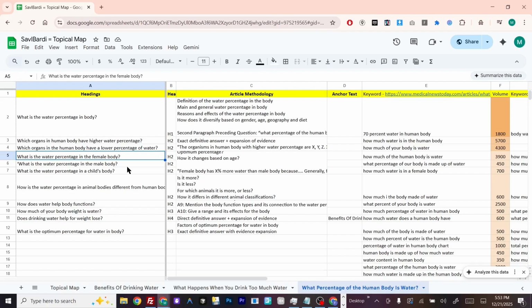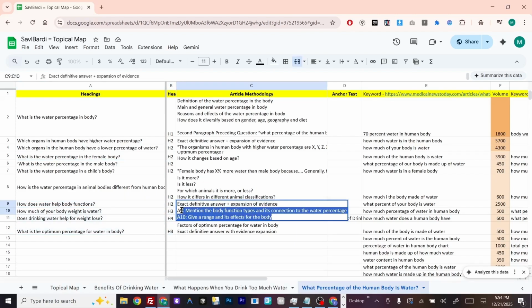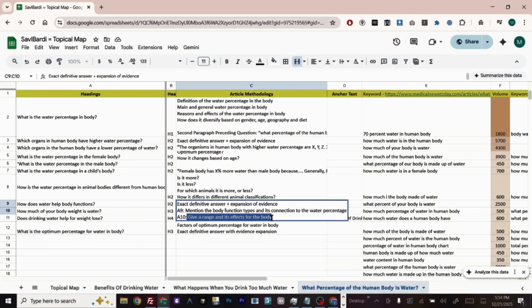Then after this bridge, we create the one root, and under this root, we cover our supplementary content. Here we use the cell names. Sometimes we use these specific cell names. In A9, mention the body function types and their connection to the water percentage. And in A10, give a range and effects for the body. So in the next lecture, we will try to understand what range and effects for the body means.